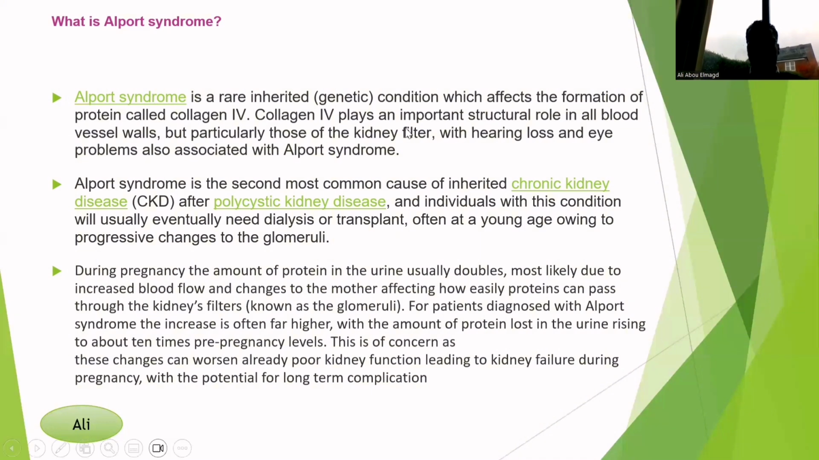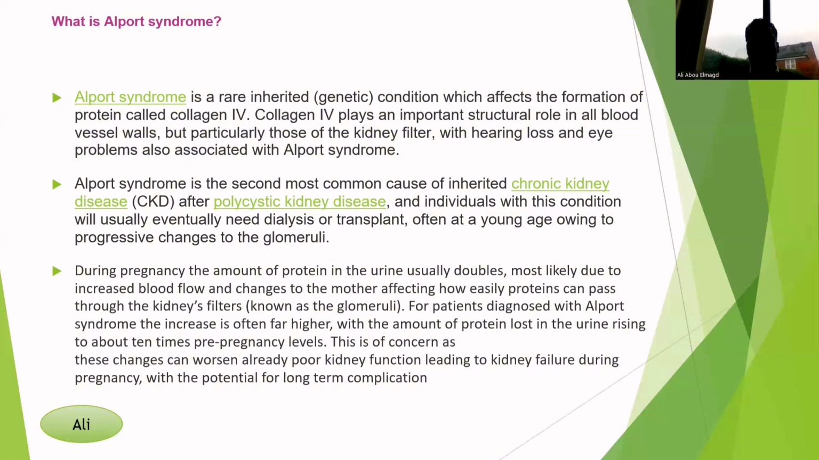So when this case appears in the exam, the most important thing you want to know is that it is an inherited condition, and this problem can run in the family. So this patient can transmit Alport syndrome to her baby. You have to counsel her about that, and this is affecting her kidney, her eye and her ear.